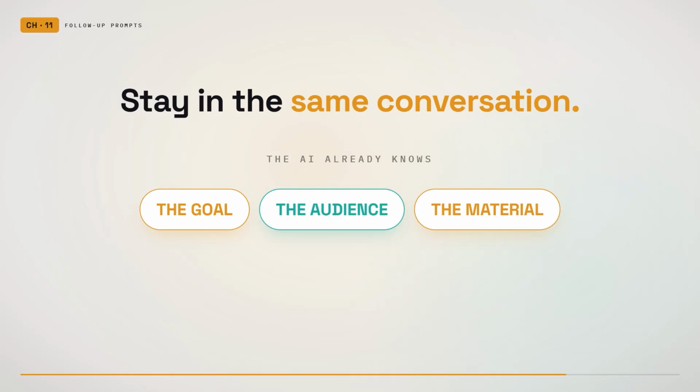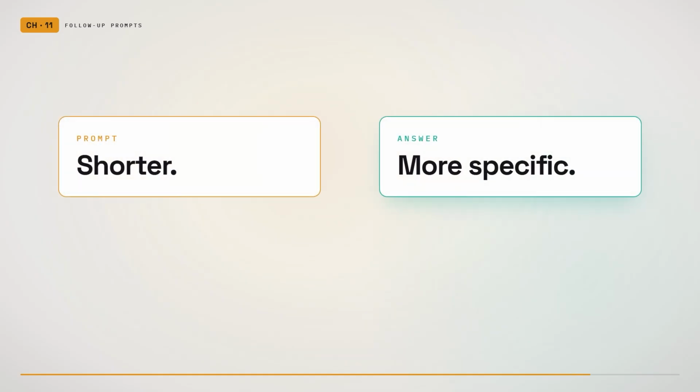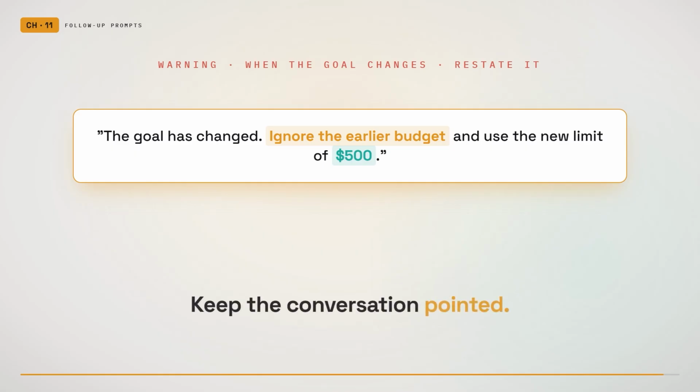But there is one warning. Long conversations can collect old instructions that no longer matter. When the task changes, restate the new goal clearly. For example, the goal has changed. Ignore the earlier budget and use the new limit of $500. Good prompting means keeping the conversation pointed in the right direction.